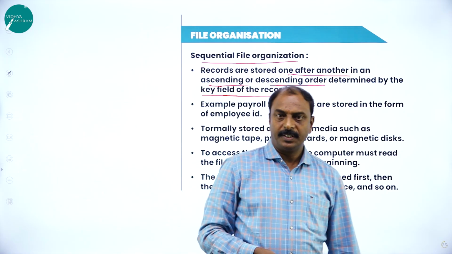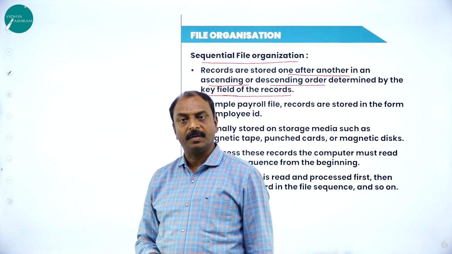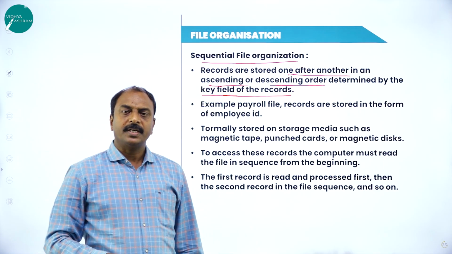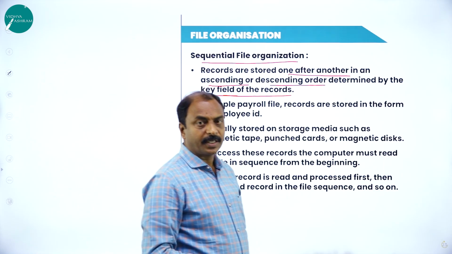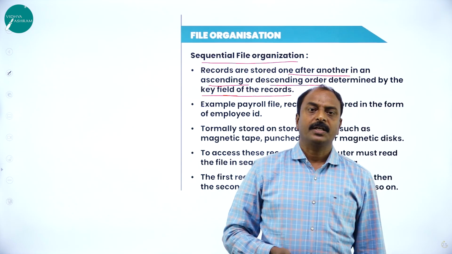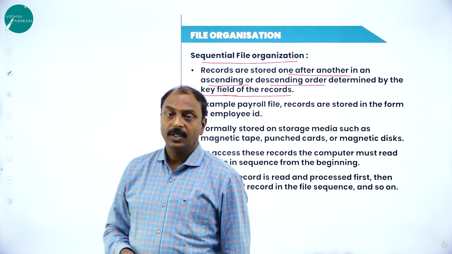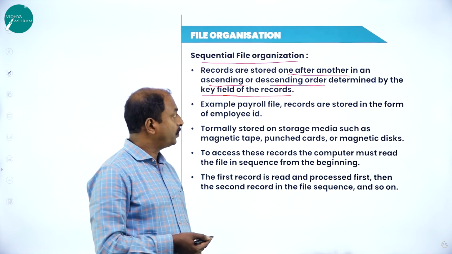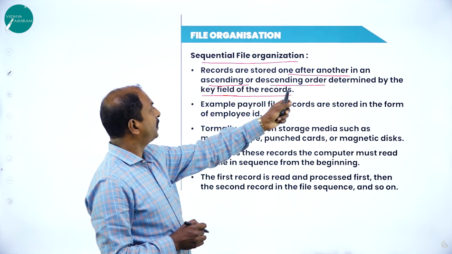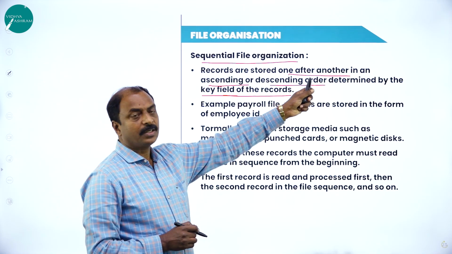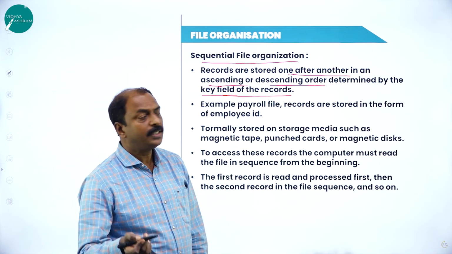A very good example for this is a student database, where all the student records are stored by their register number or identification number. So with respect to a particular key, the records are stored one after another.